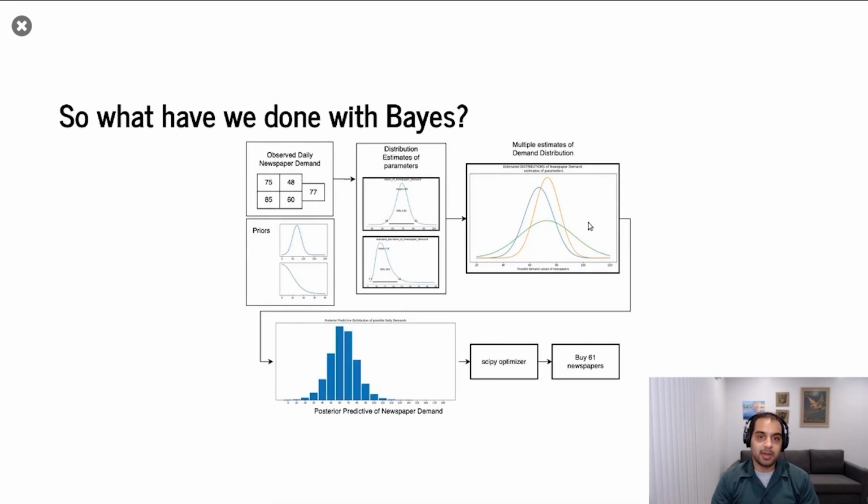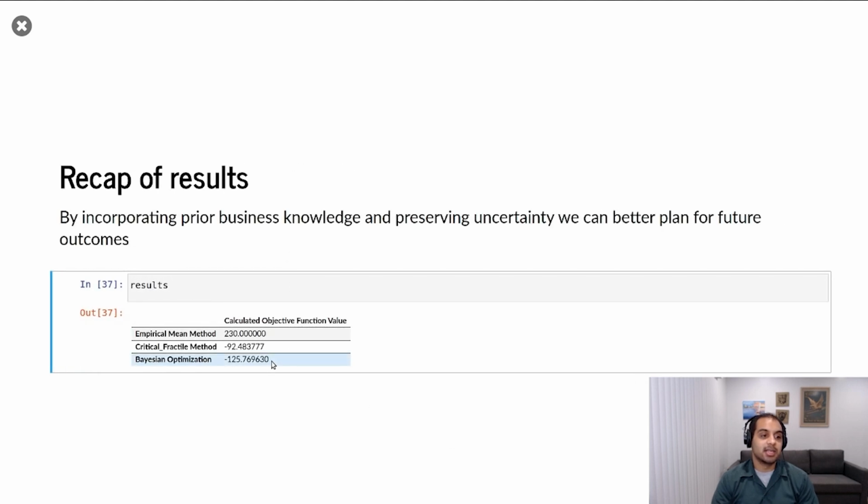Here it is in graphical form, again, because it's quite a lot. We have our priors, which is what we believe in before we've seen any data. We have our observed daily demand. We use both of these in a model to get our posterior estimates of demand. From here, we end up with multiple versions of possible demand of newspapers. Using all of these, literally thousands of them, we can generate a single posterior predictive distribution of newspaper demand, which gets us, again, estimates in every possible version of the future. We can then optimize over every possible version of the future and get what is the best answer of the bunch.